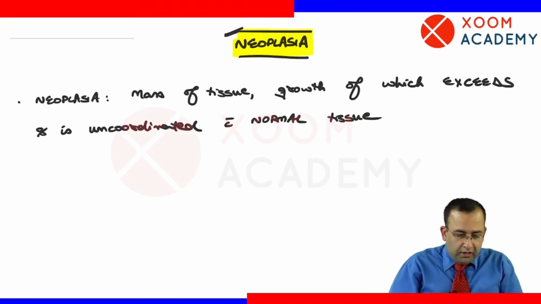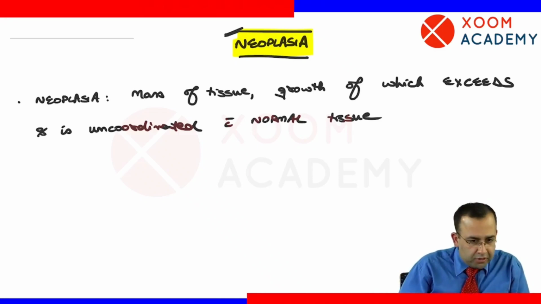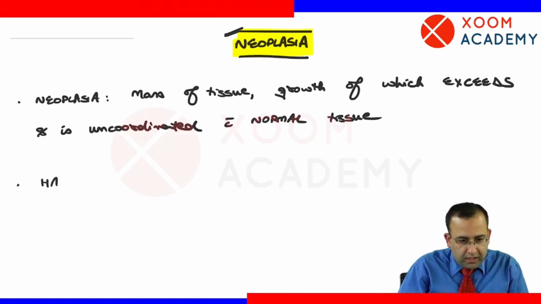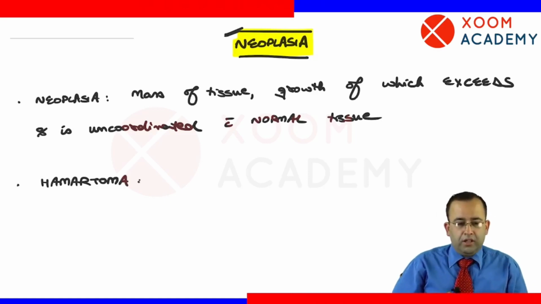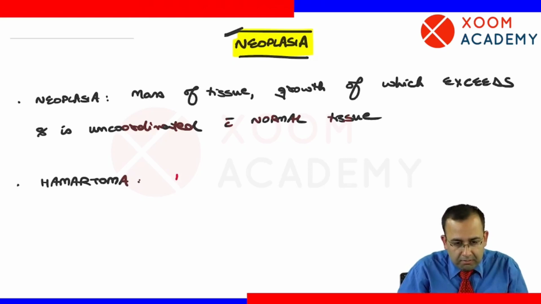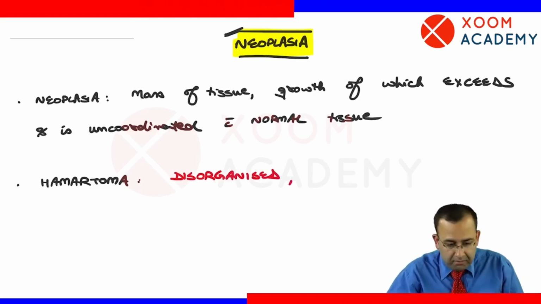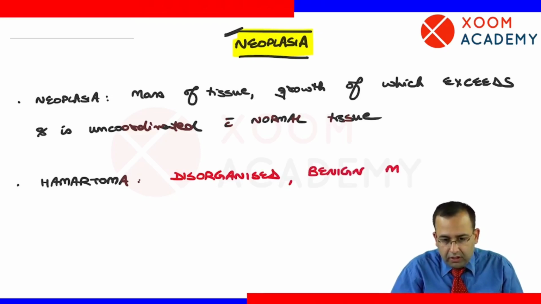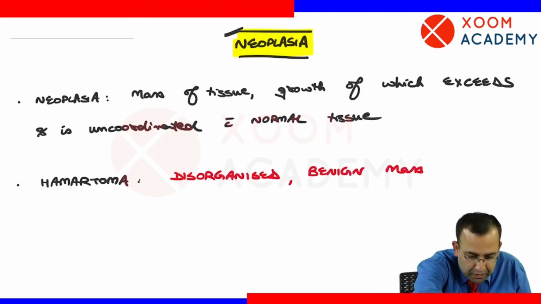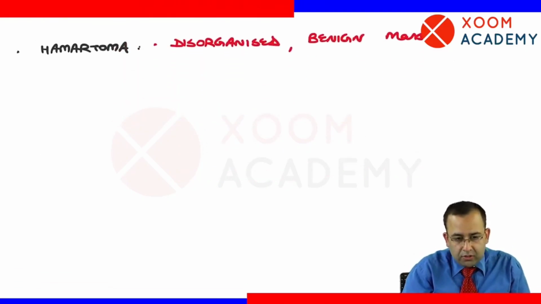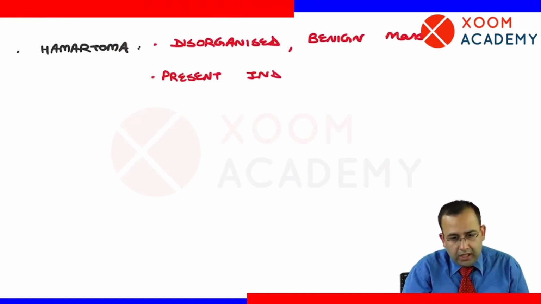Next point. Let us have a look at a few basic terms of neoplasia. The first basic term is hamartoma. This is a disorganized benign mass. Hamartoma. इसका क्या मतलब है? It is a disorganized, benign है कि malignant? Benign. It is a disorganized benign mass, which is present indigenous to the site.